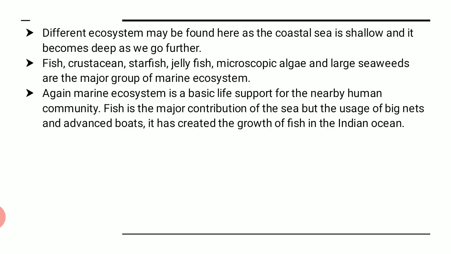Few animals or plants grow and survive in the shallow water, whereas other plants or animals survive in the deep water. So different ecosystems may be there in a single sea system. That is also a point we need to understand.